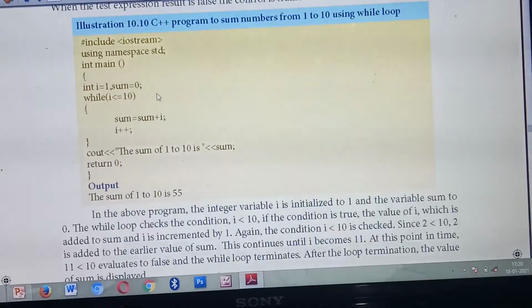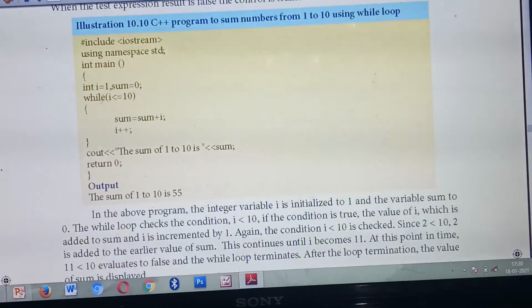Inside the while loop you are going to print the numbers from 1 to 10. Listen carefully. The condition is: while i is less than or equal to 10. What's the condition you are giving? i less than or equal to 10.